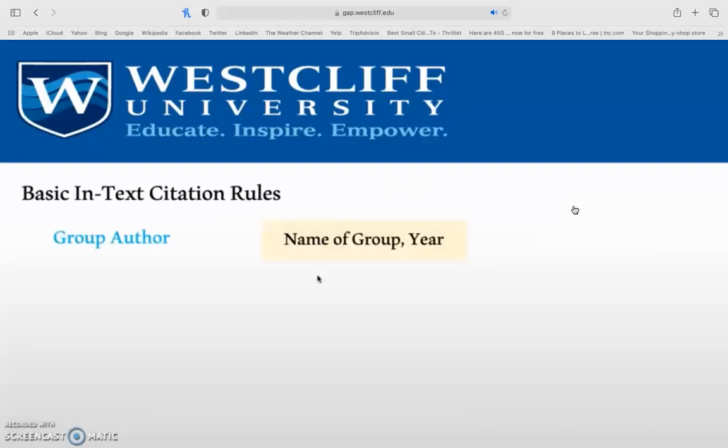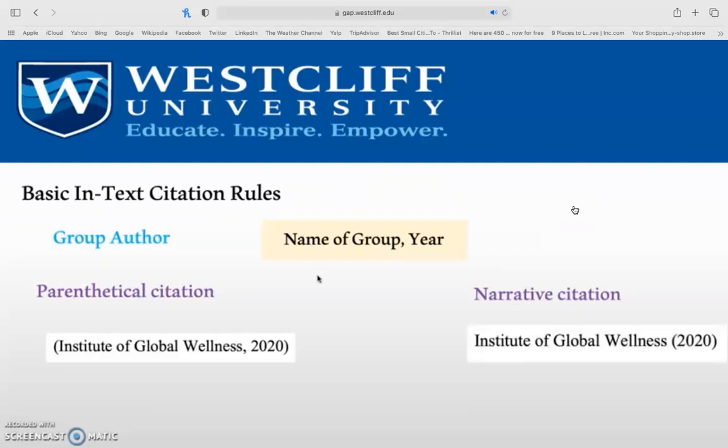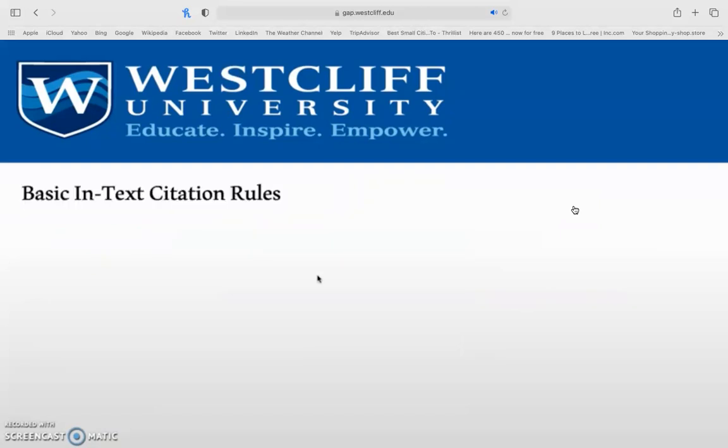If you have a group author, write the name of the group followed by the year. So, in parentheses, it would look like so, capitalize each of the main words. Narrative, same thing, capitalize each of the main words. However, the name of the group is not in parentheses in that situation.